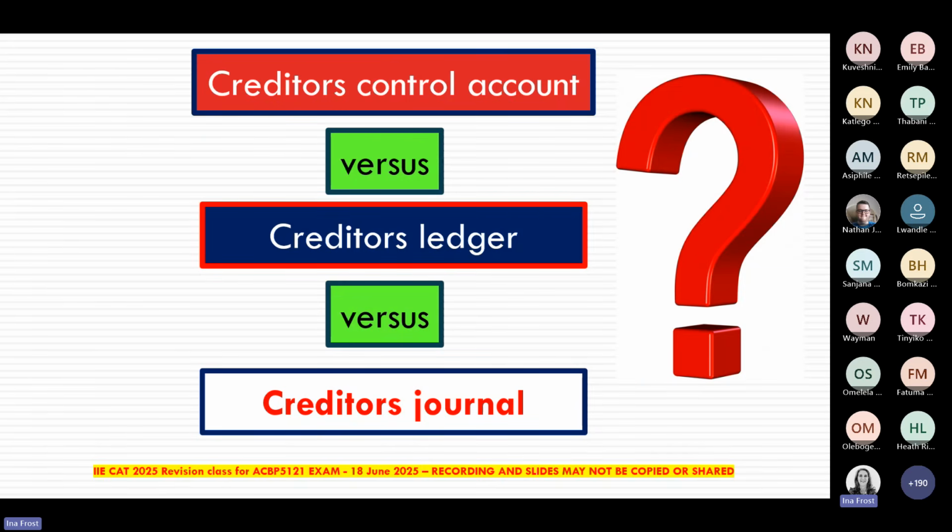And then our creditors journal, that is the one where we're going to record all credit purchases. So just like for debtors, you also have to make sure that for creditors, you are very clear in your mind what we mean by each one of these terms. And as I said, it is sitting between your learning unit 5 and your learning unit 7.